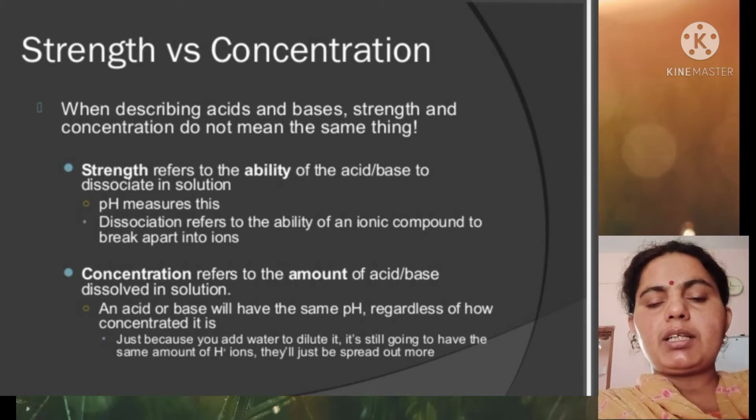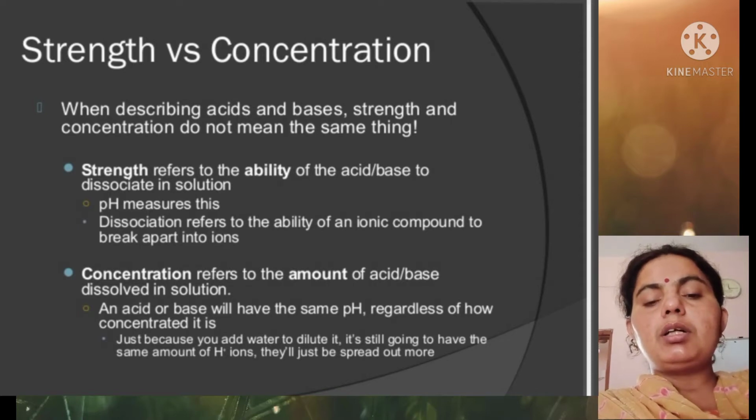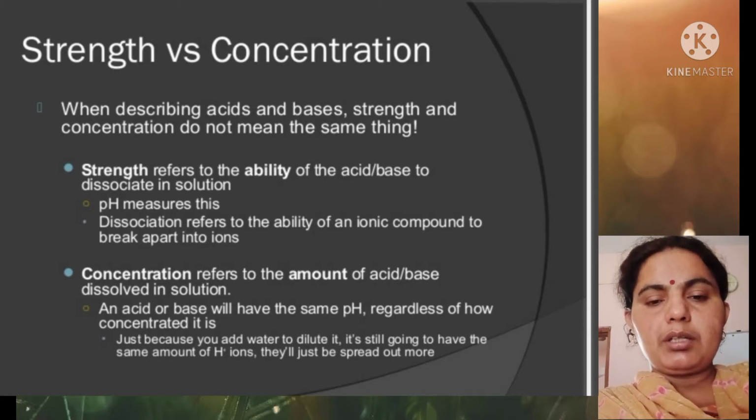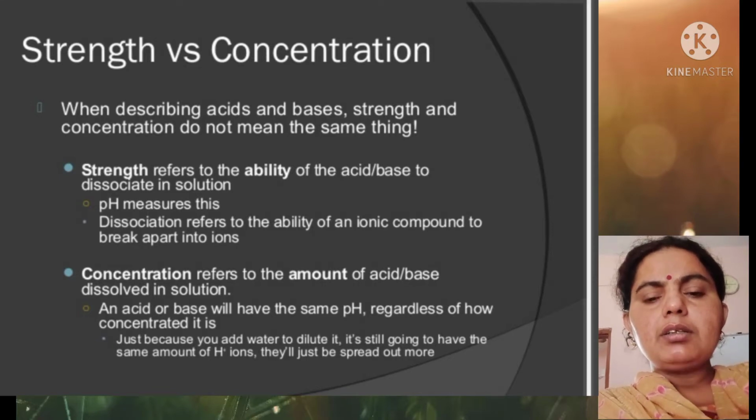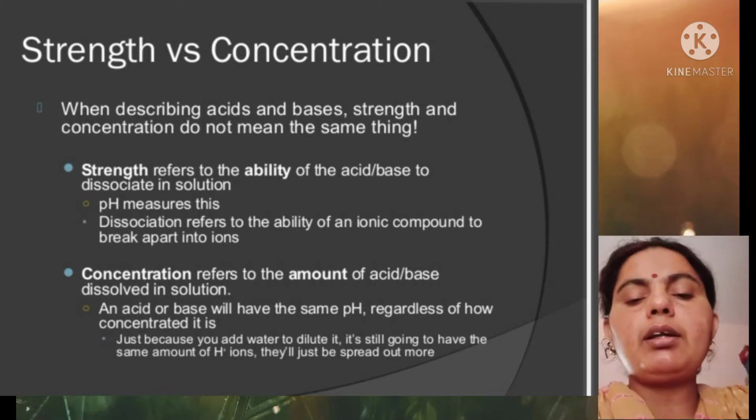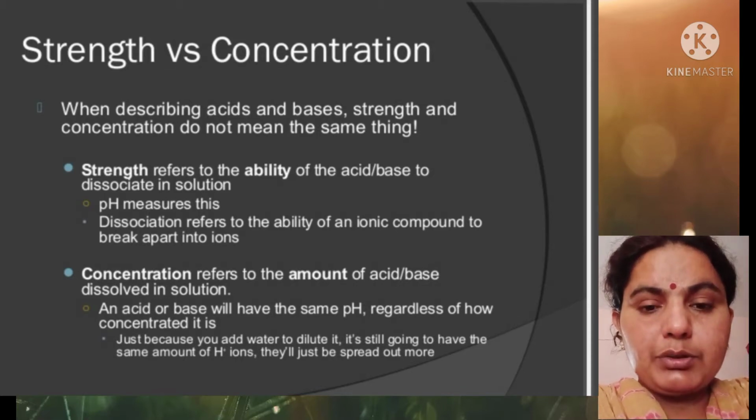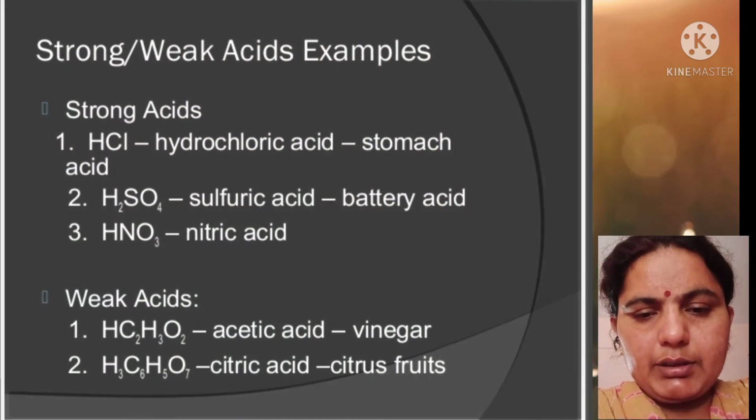When describing acids and bases, strength and concentration do not mean the same thing. Strength refers to the ability of the acid or base to dissociate in solution, or it measures the pH. Dissociation refers to the ability of an ionic compound to break apart into ions. Concentration refers to the amount of acid or base dissolved in the solution. An acid or base will have the same pH regardless of how concentrated it is. Even if you add water to dilute it, it still has the same pH.